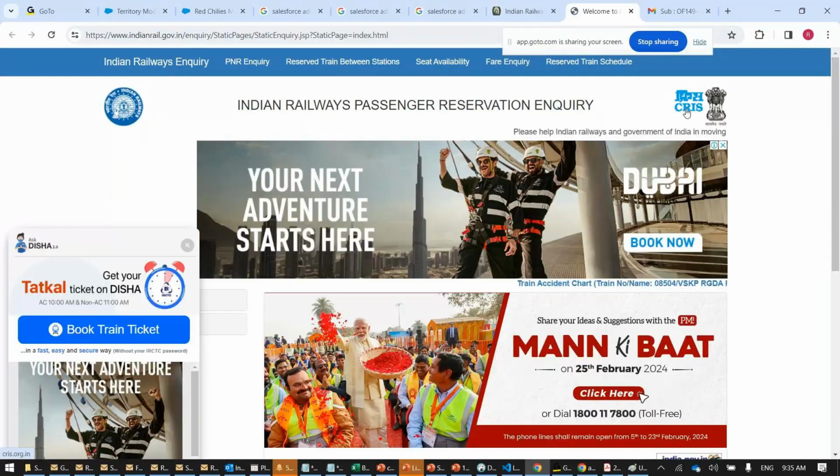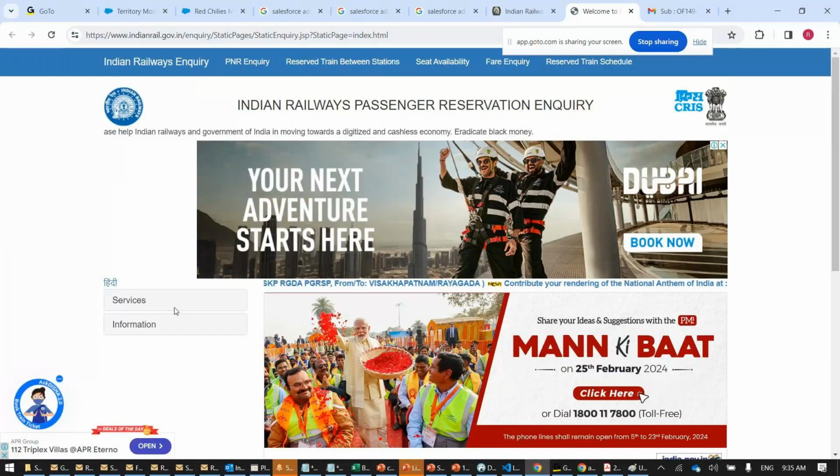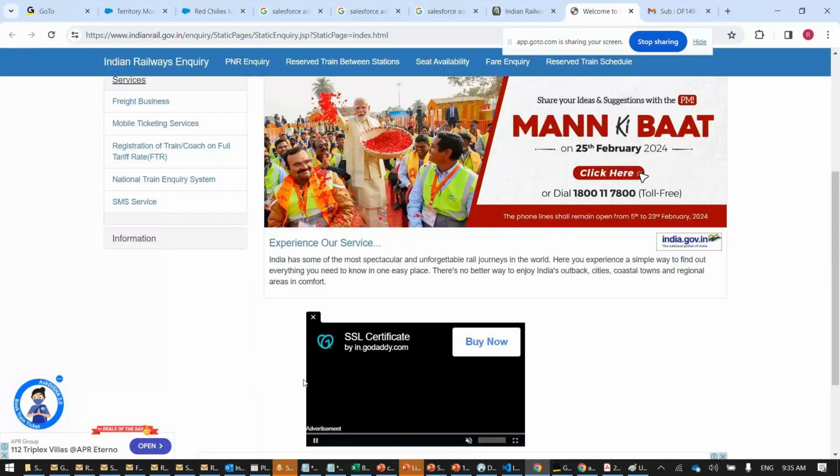Just as you have a project name, this is the software they use, where you can type a PNR number. So this is the project that we have for Indian Railways.